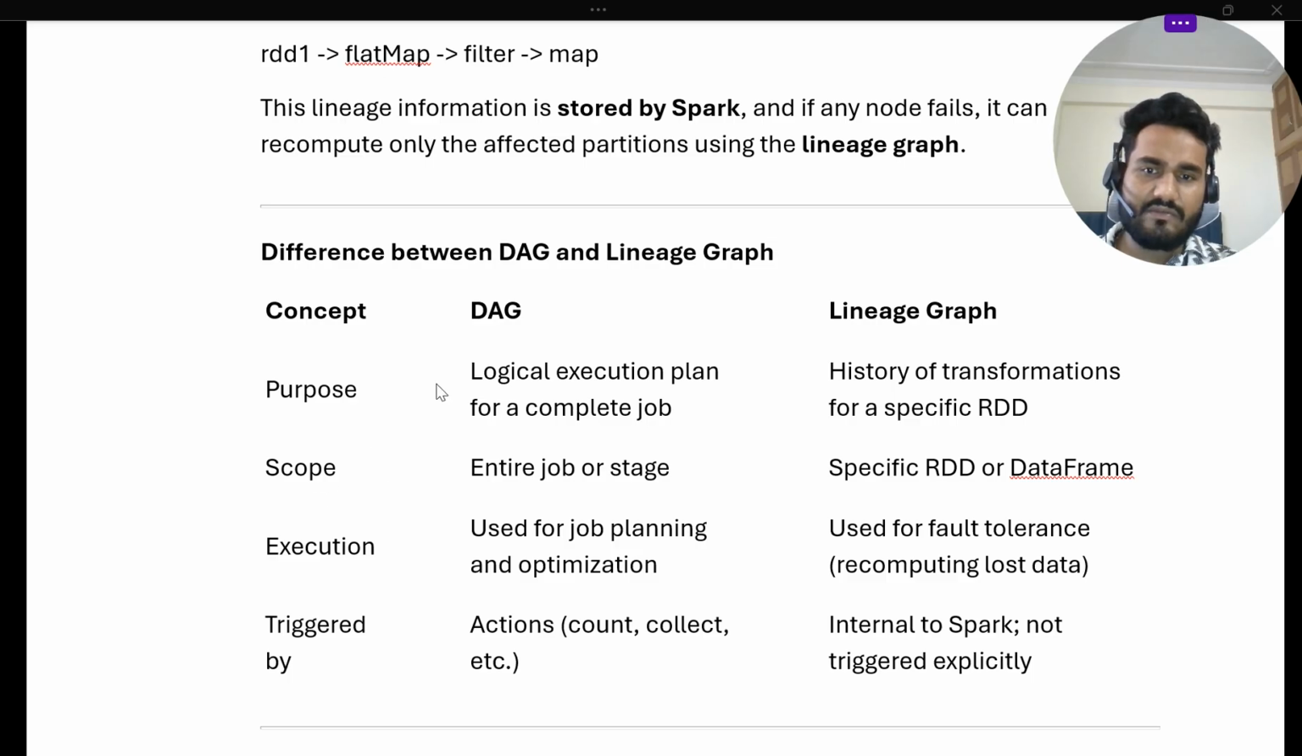What is the scope? The scope of a DAG is the entire job or a stage, whereas the lineage graph is specific to the RDD or data frame. In execution, the DAG is used for job planning and optimization, while the lineage graph is used only for fault tolerance. Some people get confused between DAG and lineage graph. Sometimes they understand them as similar, but there is a bit of difference. Then, both are triggered by actions, not triggered explicitly. This is internal to Spark.